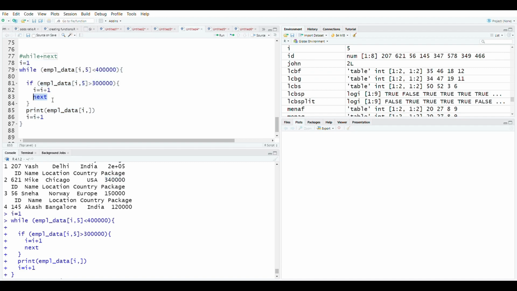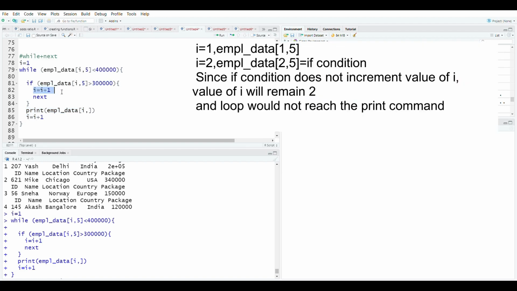Now you will ask why I have mentioned twice that the value of I should increase by 1. Suppose the while loop starts running. It will first go to the if statement. If the if statement is not met, then it will jump to these two statements. But if the if statement is met, and I don't write that I is increased by 1, it will skip this statement and go back to the while statement. Since we have not increased the value of I, it will again take the same value.